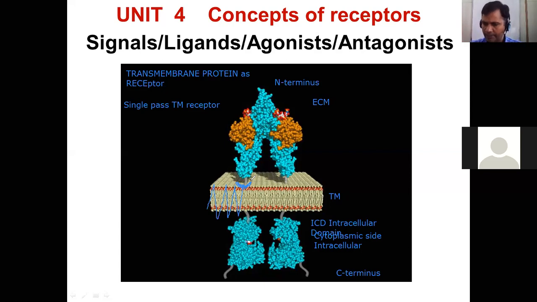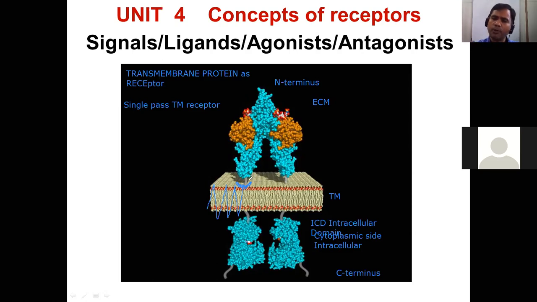The majority are chemical, but it can also be physical or mechanical signaling. Nowadays even emotional signaling or electromagnetic radiations can be possible forms of signaling. But here, in the classical example of the receptor, we are taking chemical signals. Great. So that is what we understood.